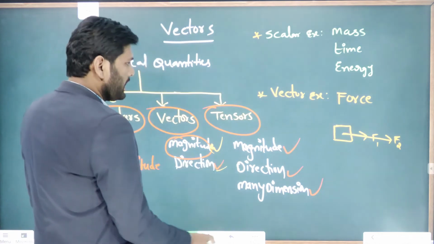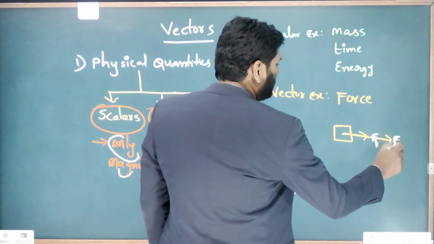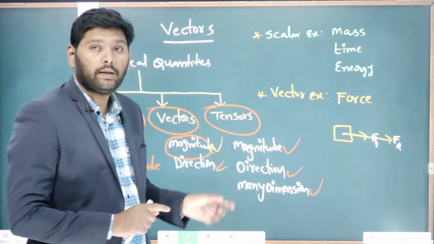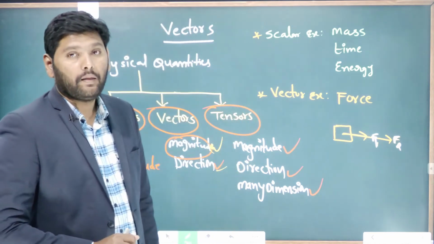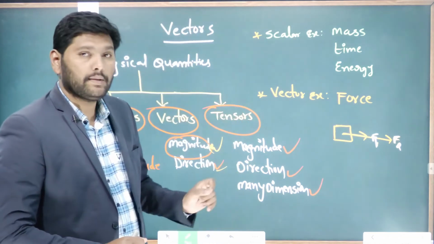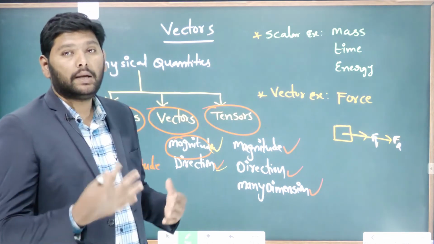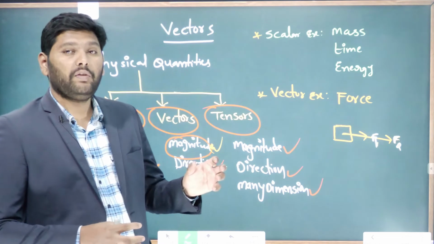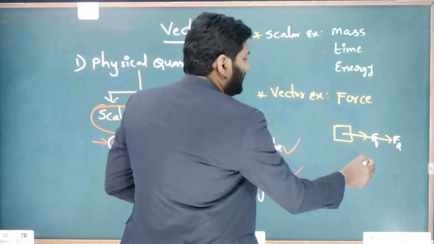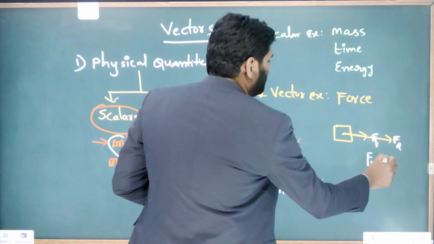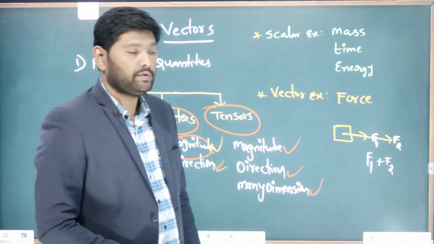So two forces are acting in the same direction on the same body. What will be the resultant force? What will be the total force here? Simply it becomes F1 plus F2.